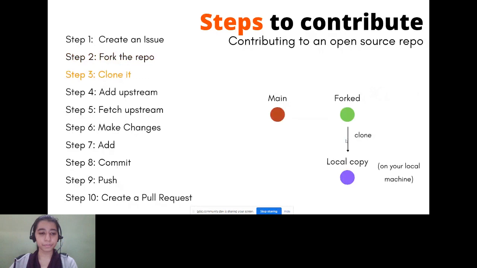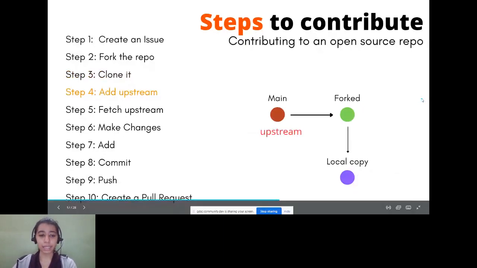After step 2, after you have forked the repository, you clone it. Now, why do we need to clone it? When you fork the repository, it is present on your GitHub account. But when you want to work on it, you want the repository to be present on your local machine. So cloning is basically creating a copy of your fork on the local machine so that you can work on it. So you clone from your fork. Please note that you are not supposed to clone the parent repository. You are supposed to clone the fork that you have created. So it will go from your fork to your local copy.